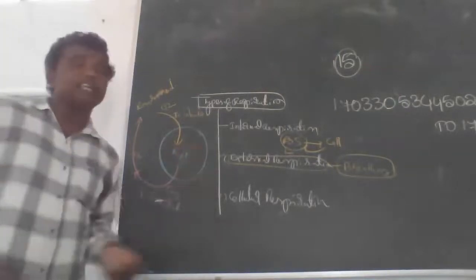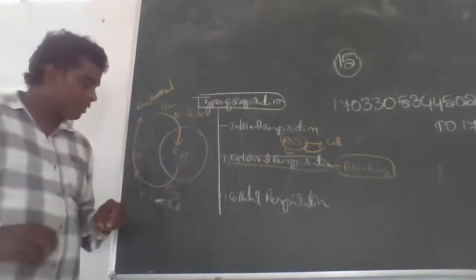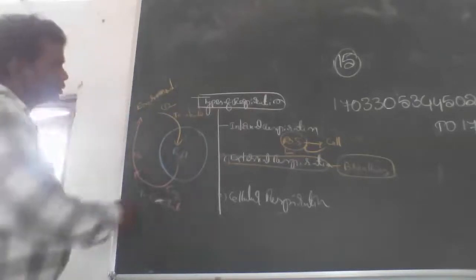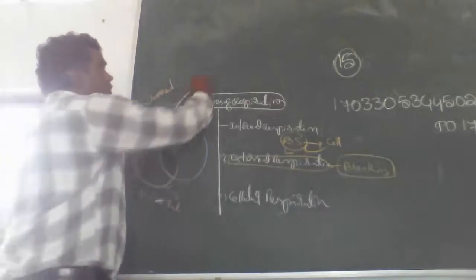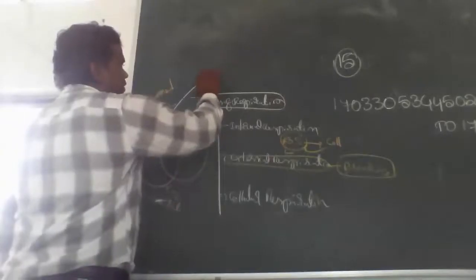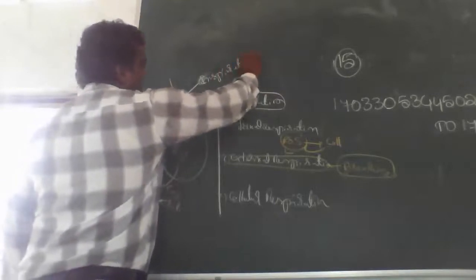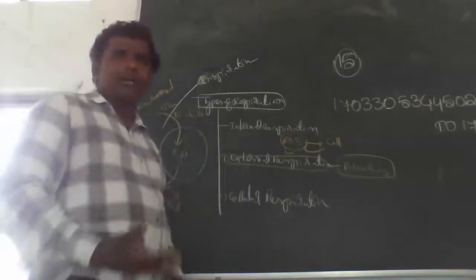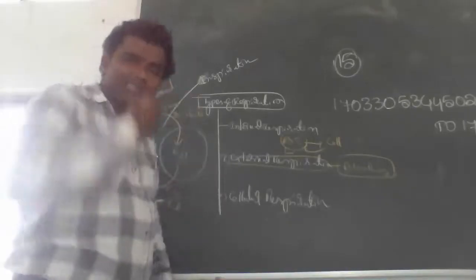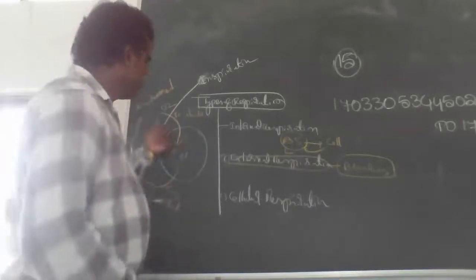So in the external respiration, what two types are there? Come on, tell me. Inhalation of oxygen into the respiratory tract is called what? Inspiration. Inspire, nothing but to take the oxygen from the environment into the respiratory organs.